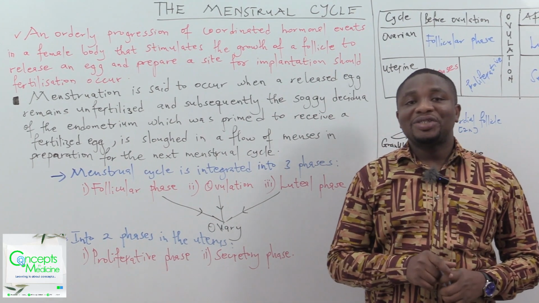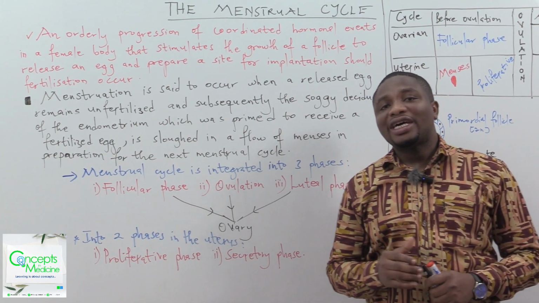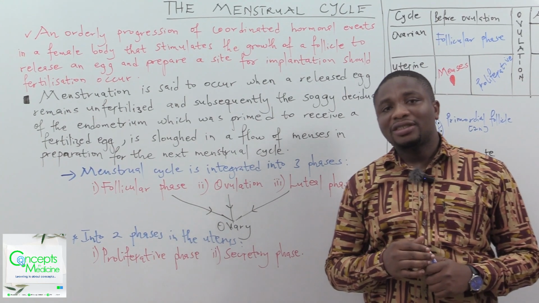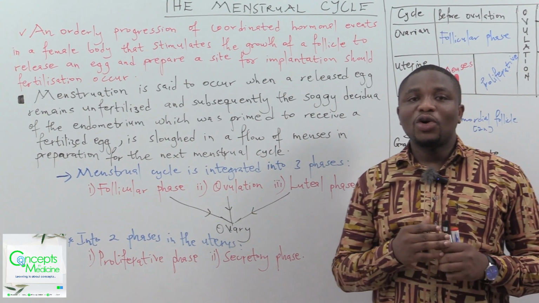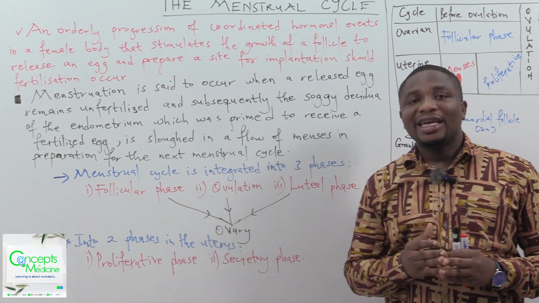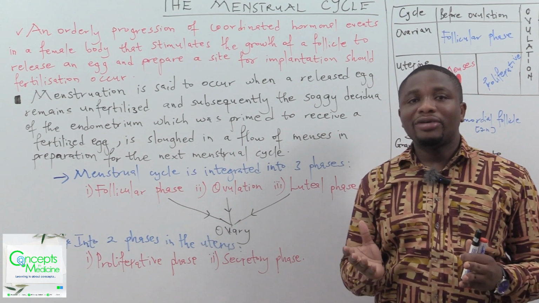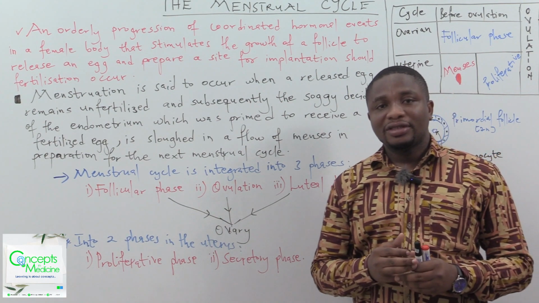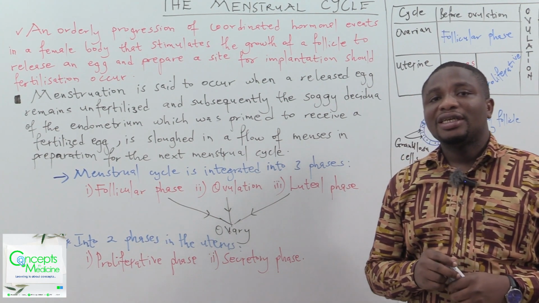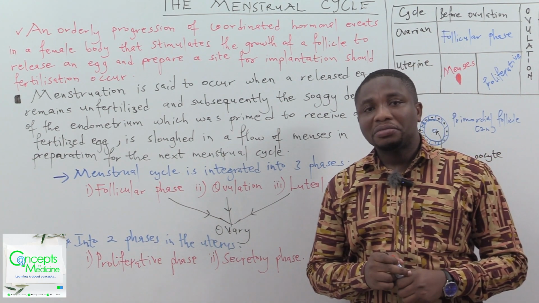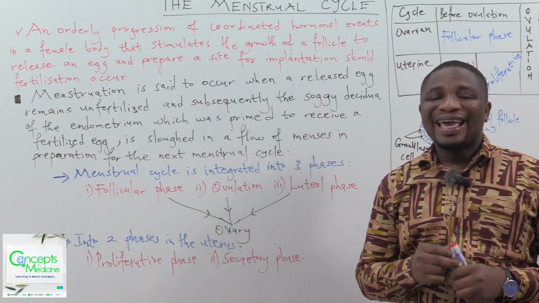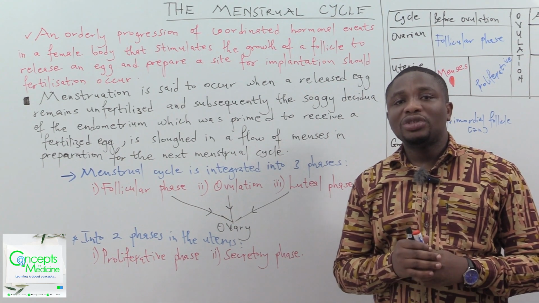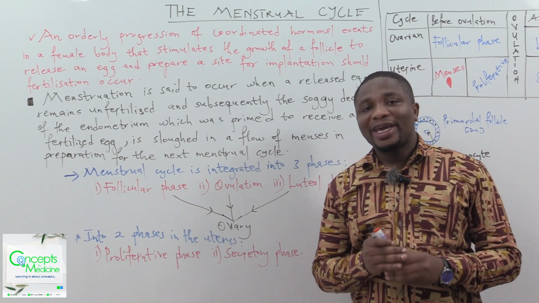When we talk about the menstrual cycle, you should know that it is an orderly progression of coordinated hormonal events in a female body, not in a male body, because the male doesn't menstruate. It stimulates the growth of a follicle to release an egg and prepare a site for implantation should fertilization occur.